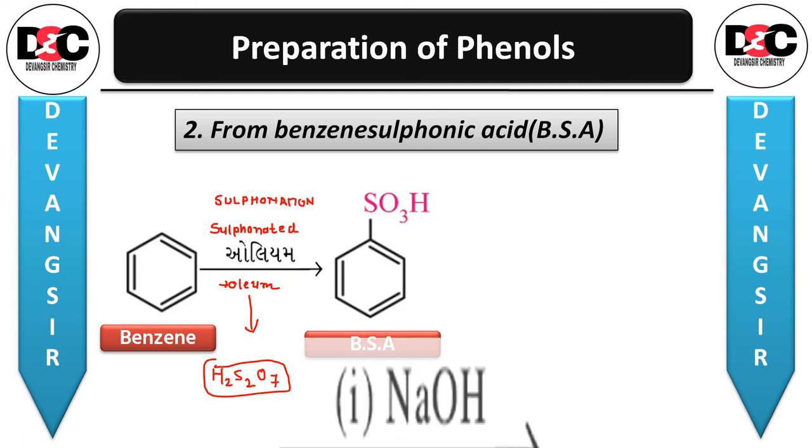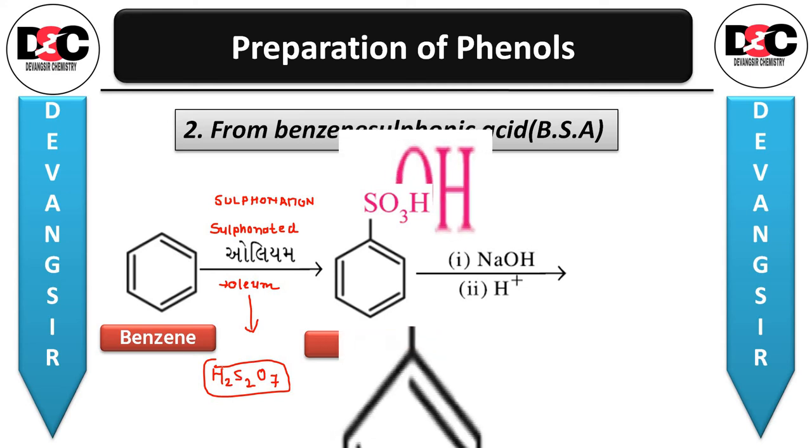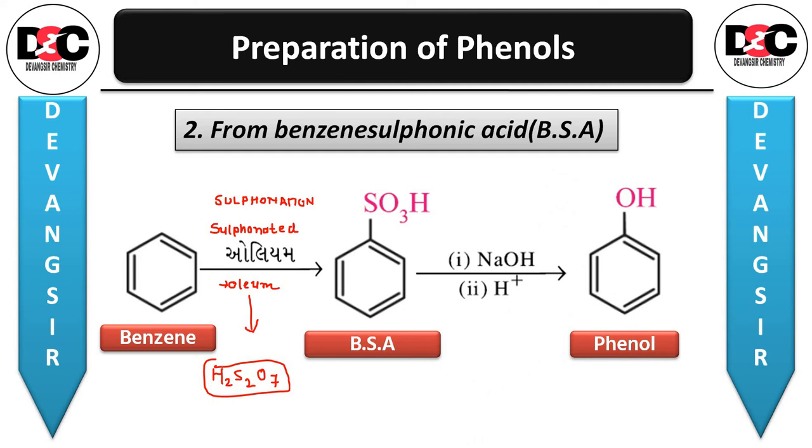Then this BSA is reacted with molten sodium hydroxide. On heating, it forms the phenol. Acidification of the sodium salt gives us the phenol. So it is quite easy. First, benzene to BSA, that is benzene sulfonic acid, with sulfonation, and then acidification.